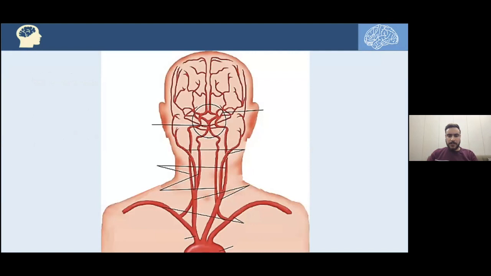Starting reviewing the arterial supply of the brain, starting from the heart, we have the aortic arch that on the right side will give rise to the right brachiocephalic trunk. And then we have 2 subclavian arteries. The right one arises from the brachiocephalic trunk, and the left one arises as a separated branch from the aorta. And then we have 2 common carotid arteries. On the right side, just as for the right subclavian artery, it arises from the brachiocephalic trunk, while on the left, it arises as a separated branch from the aorta.